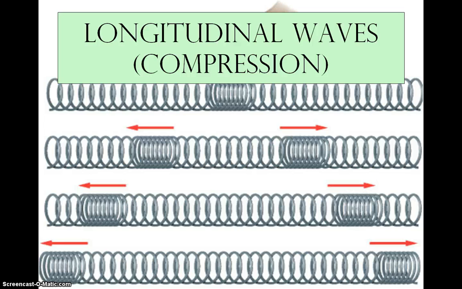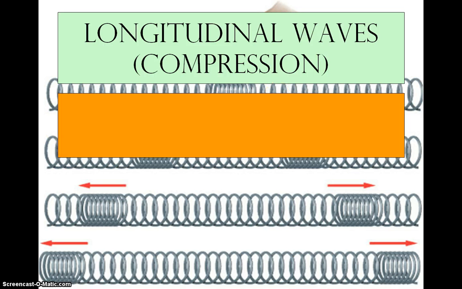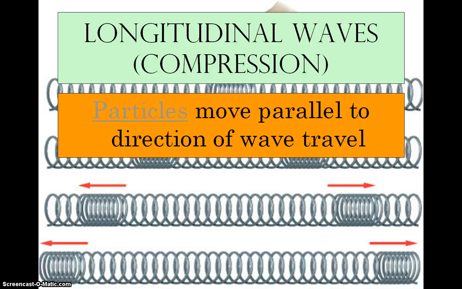Mechanical waves, such as sound waves, are longitudinal waves. So this is also called a compressional wave. So you can see the compressional wave being propagated here on this slinky. If I were to push the end of the slinky, it travels in this direction, and a compressional wave actually has particles that travel parallel to the direction of the wave velocity.